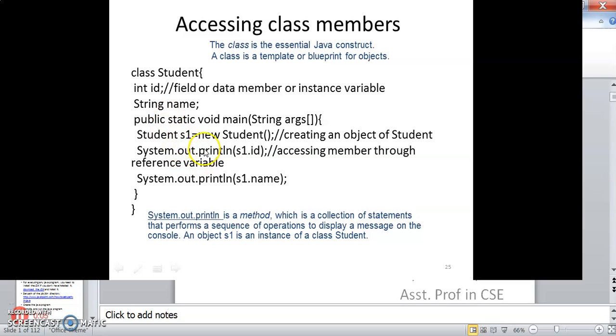In order to access the class members, you need to create an object inside public static void main, and then you can access these members using the dot operator.